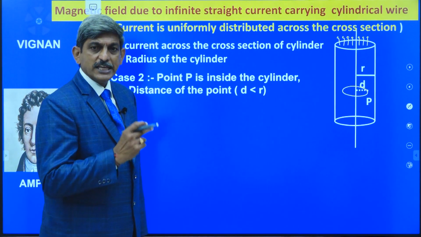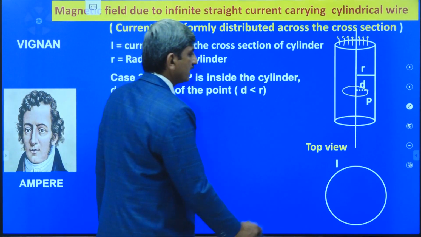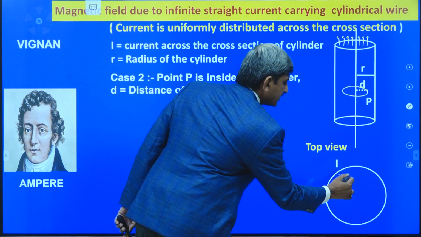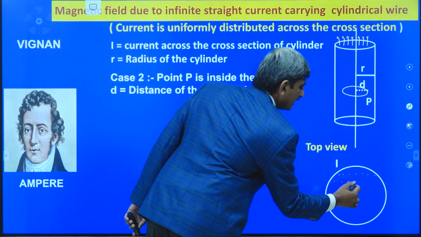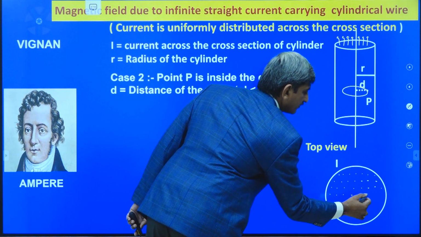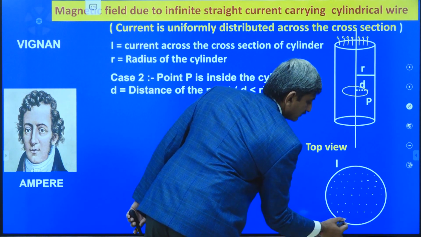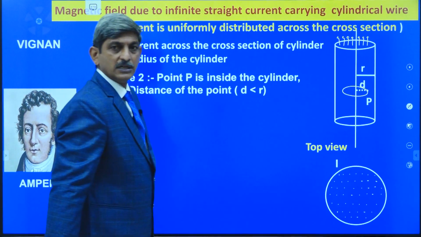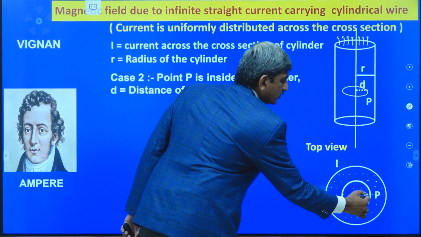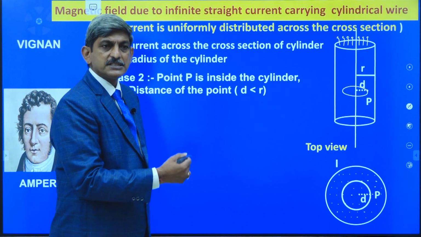Now, to derive the equation, let us consider the top view of the cylinder. Here, this is the current carrying cylinder in which the current is distributed uniformly across the entire cross section of the cylinder as shown in the figure. Okay. Now, here this is the point P and this is the Amperian loop. For that Amperian loop, d is the radius.